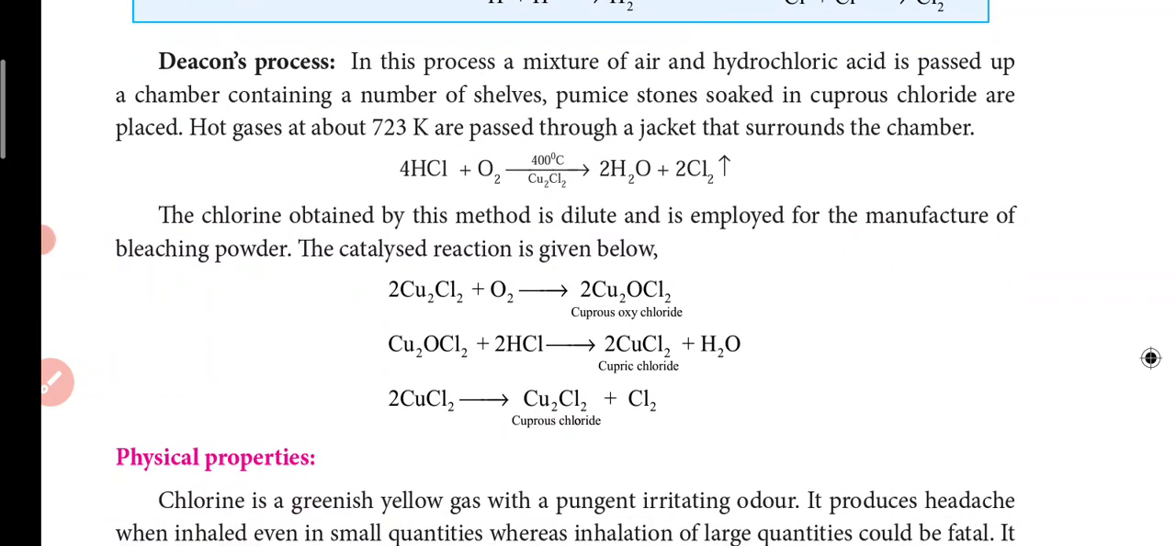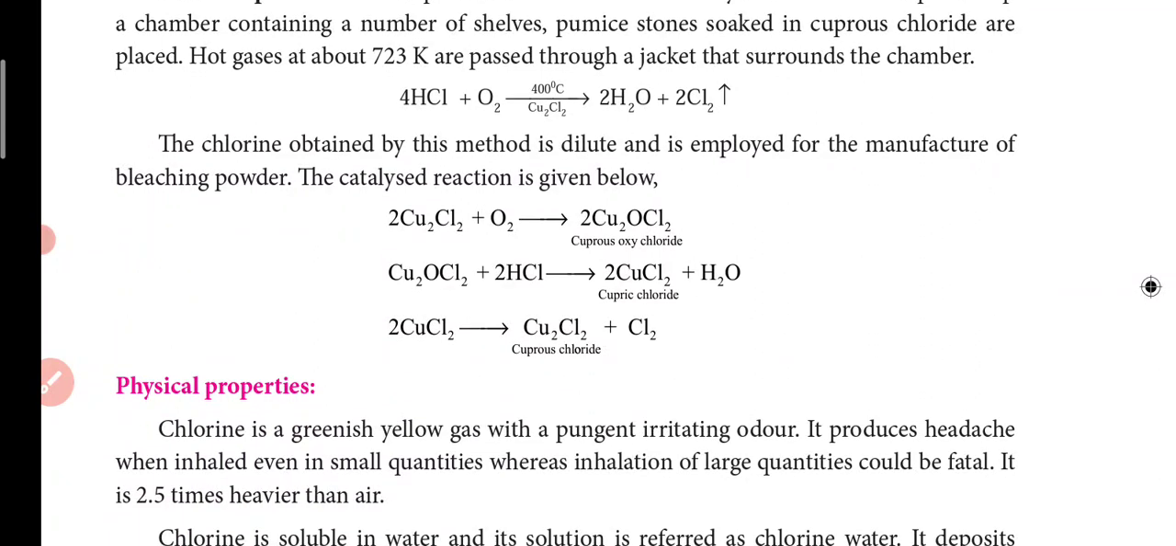So 4 molecules of hydrogen chloride react with oxygen, where the pumice stone is dipped in cuprous chloride at 400 degrees Celsius, and in the reaction you will get water and chlorine gas liberated. So that is Deacon's process. The chlorine obtained by this method is dilute, and it is employed for the manufacture of bleaching powder.